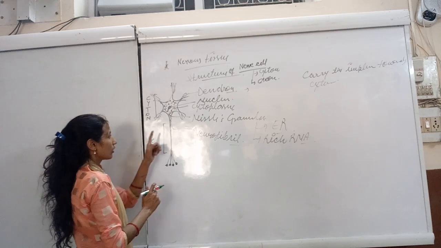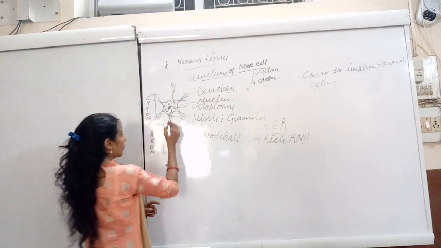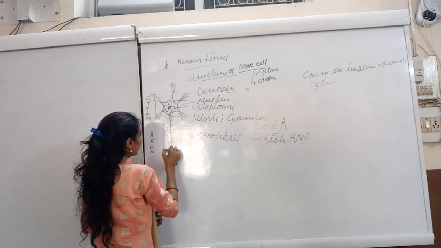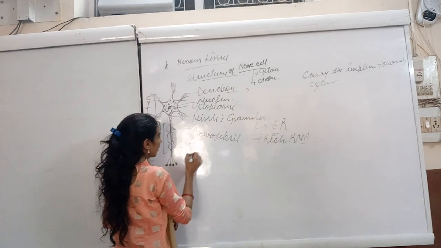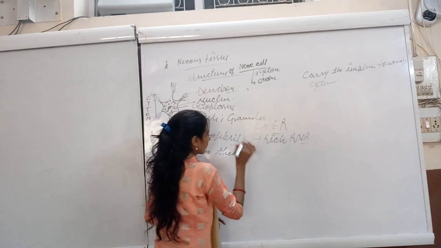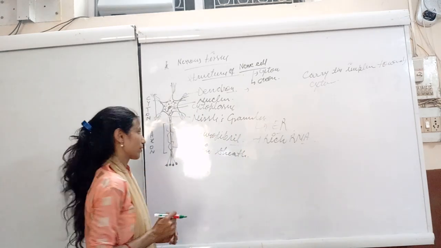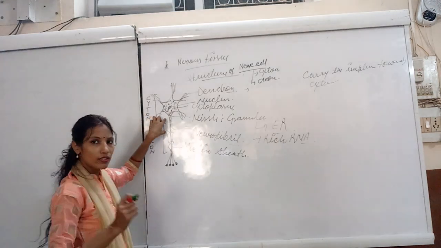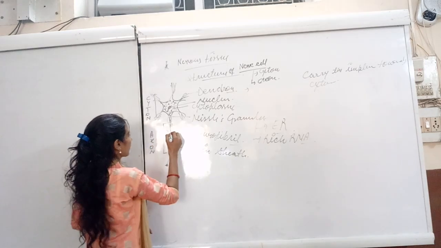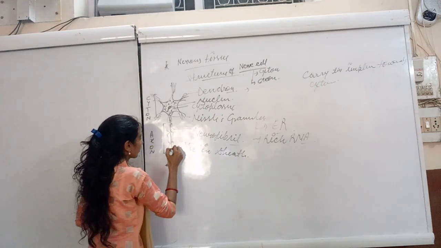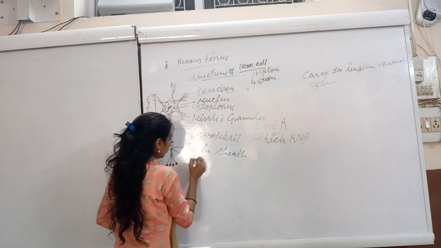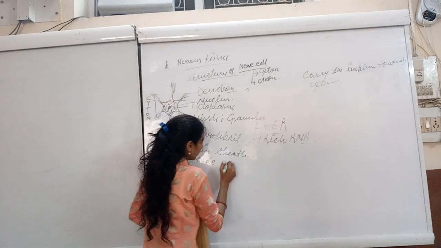Now we come to this long extension, which I have already told is known as the axon. This axon consists of a sheath known as the myelin sheath, which is covered by Schwann cells. Between this sheath, there are node-like structures present, known as the nodes of Ranvier.